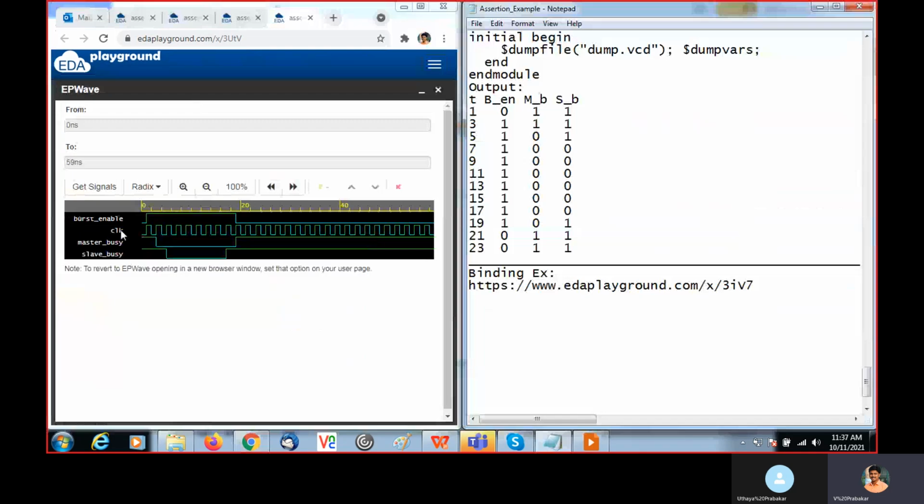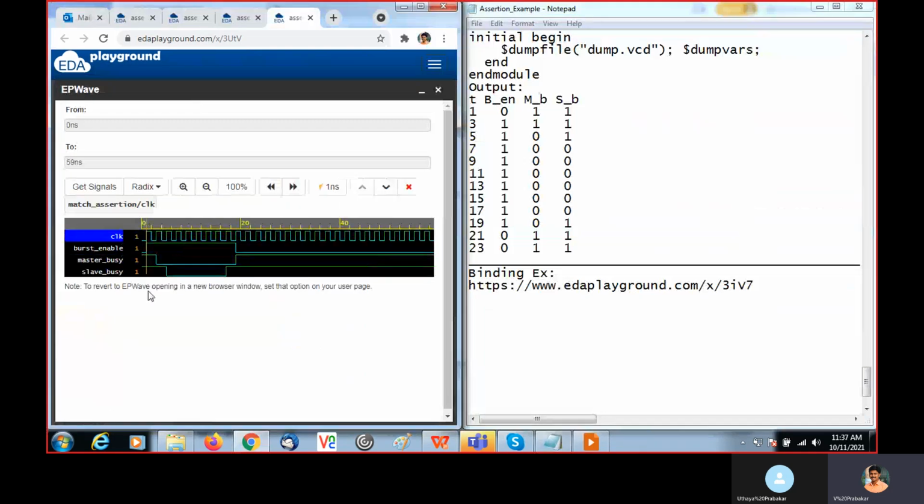At the passage of the clock, burst enable is 0 just before the passage, and master busy is 1 and slave busy is 1. Then at 3 nanoseconds it is 1, 1, 1. Likewise we note down all the values for each passage of the clock.